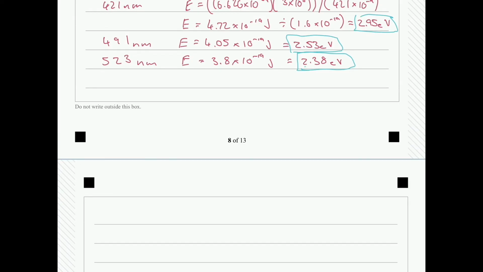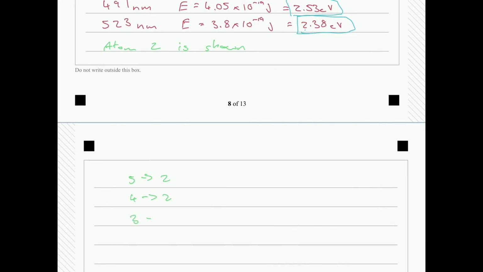So my answer would be atom 2 is shown, and then would be just stating the energy levels. So 5 to 2, and it was 4 to 2, and 3 to 2. And then you can also make sure you show or state the energy levels for each and subtract them through so you can see the change or what is released.